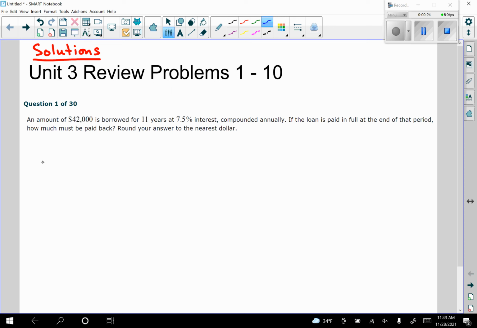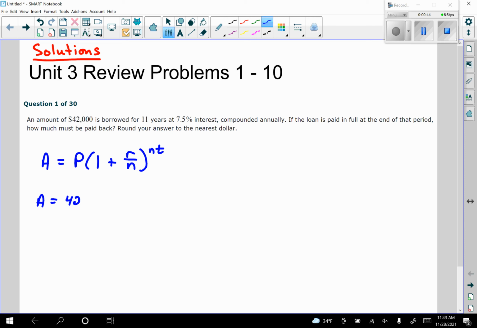So we're going to use the formula A is equal to P times the quantity 1 plus R over N raised to the N times T. N is the number of compounding periods, R is the interest as a decimal, so we take this number here and divide it by 100. And then T is the number of years. So here we want to set this up.